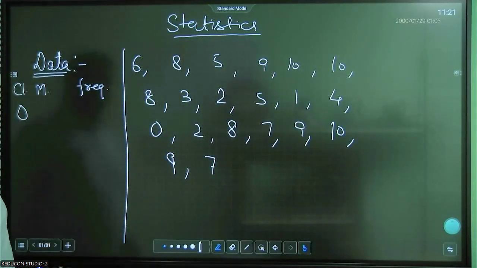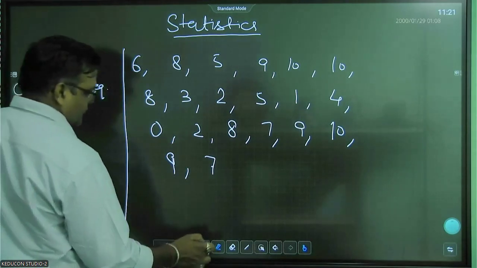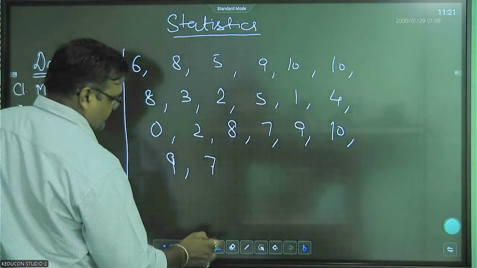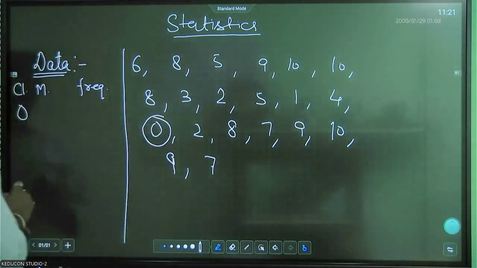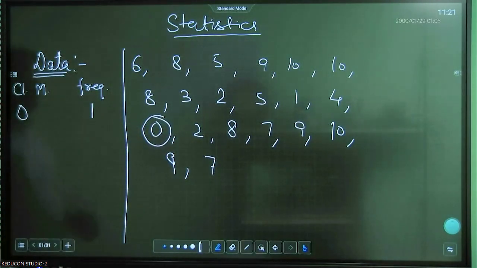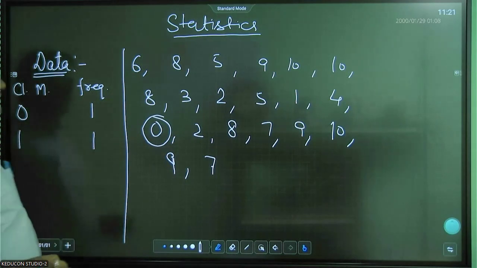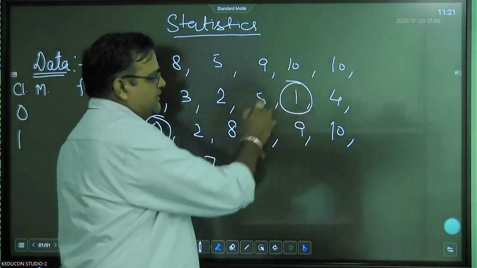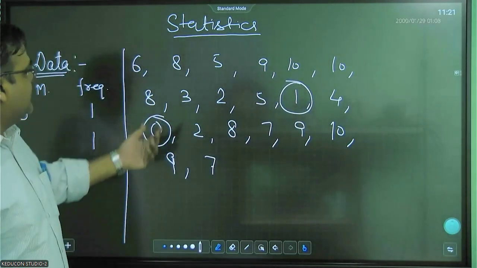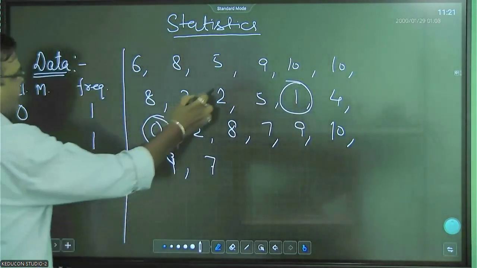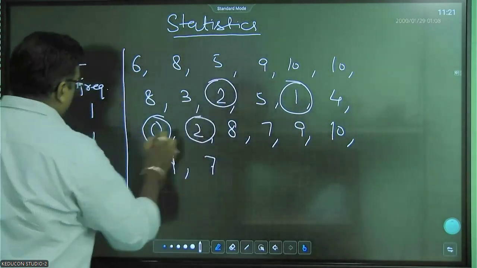Let's say if I take 0, how many students got 0? 1. How many students got 1 mark? That is also 1, right? We keep circling, so that there is no duplication. Then students who got 2 marks were 2.